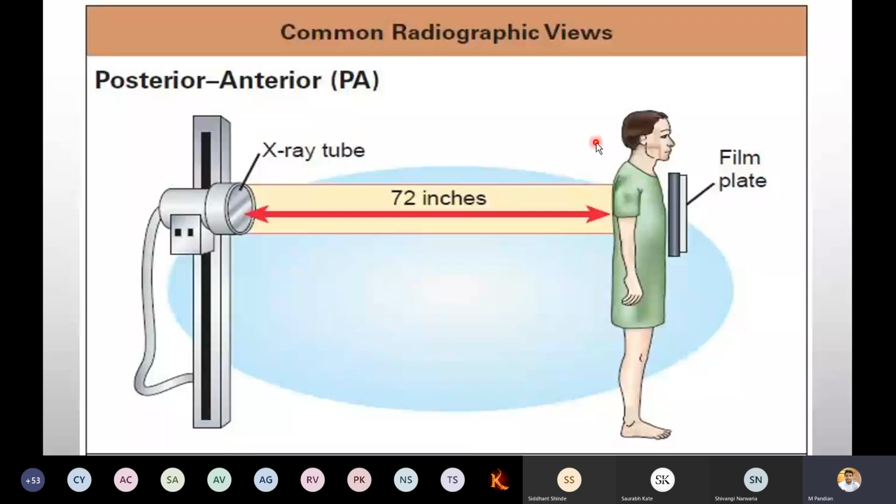Another thing you have to remember is the distance between the film plate and the X-ray tube. The distance is 72 inches. We have to maintain this distance so that the proper emission of rays is achieved and it does not damage the tissue, which is carcinogenesis, as I told you earlier.